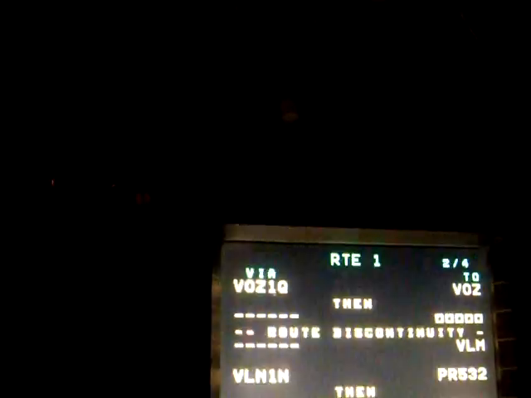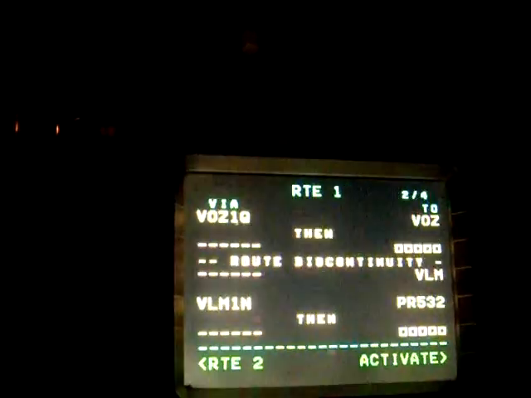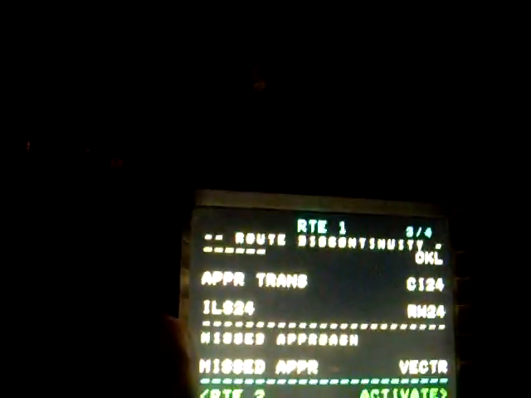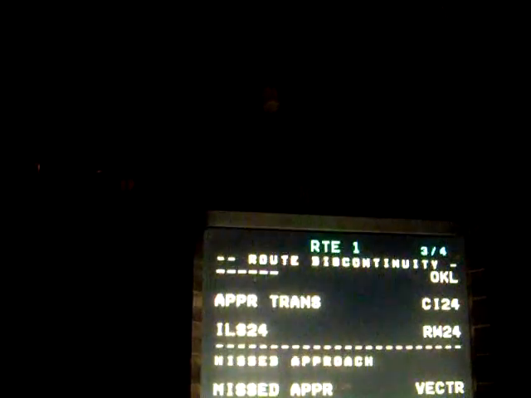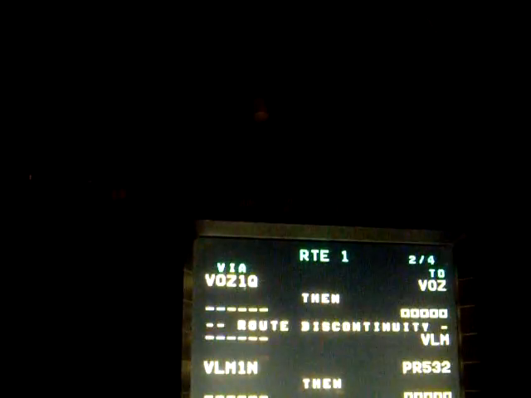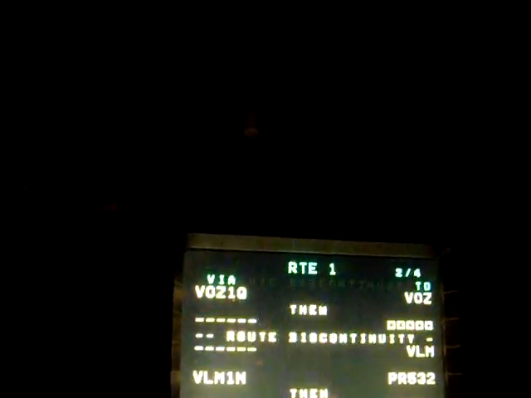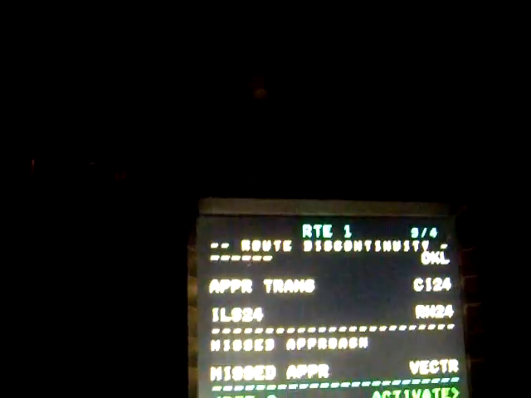with all the runways again, and the arrival selected. And probably if I go to the next page, there will be discontinuities. Here the approach to Oscar Kilo Lima as I selected. But here I didn't select any transition, so that's why they have this discontinuity. Okay.